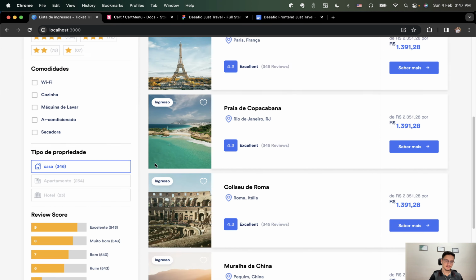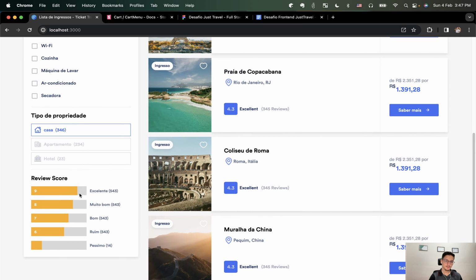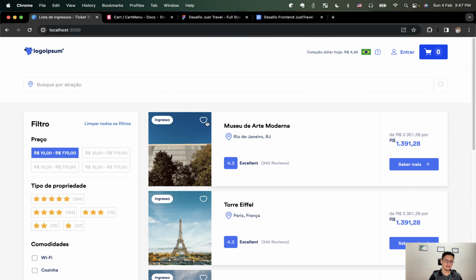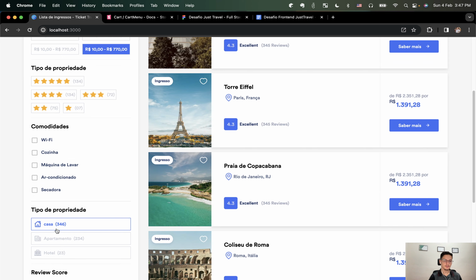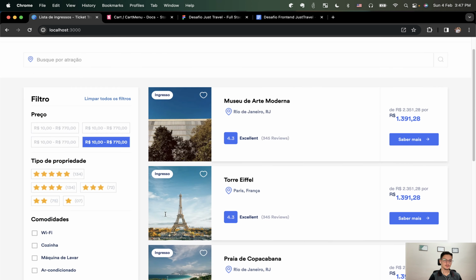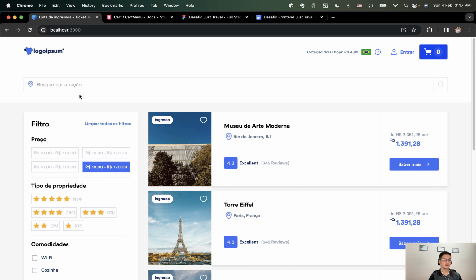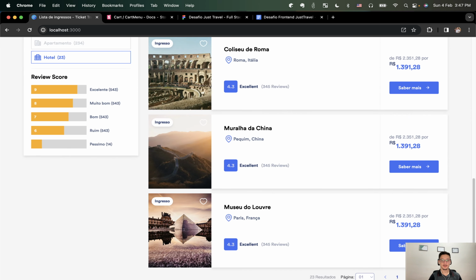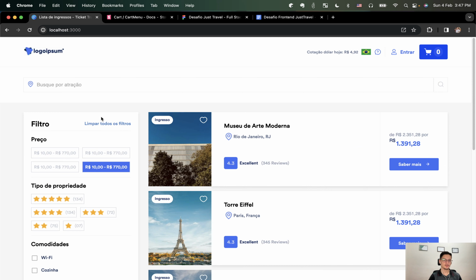I created some things that were not in the request. For example, we can like a ticket in the list, which was not requested. I also added interactivity for the price and for the type of property. So we can change the option here, but it's not updating the list because I don't have an API for that. But the search and the pagination are working correctly as they should.